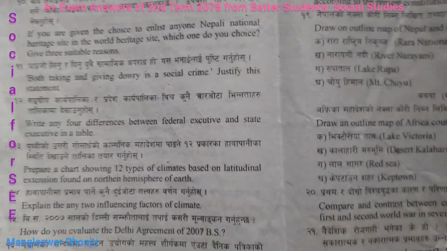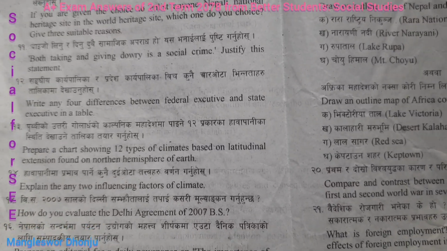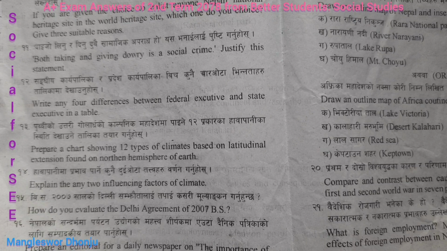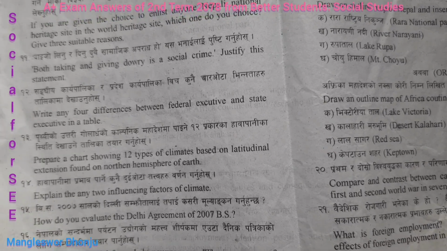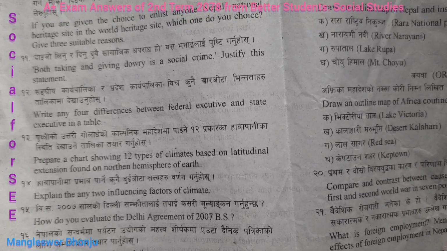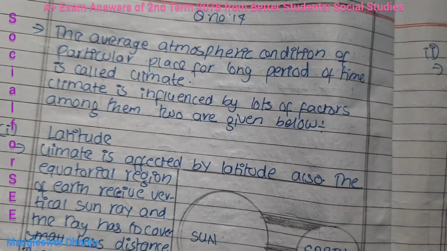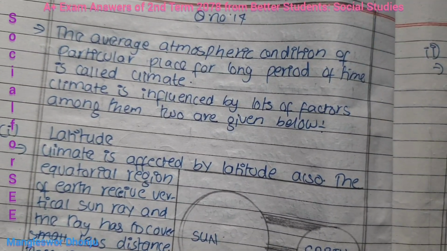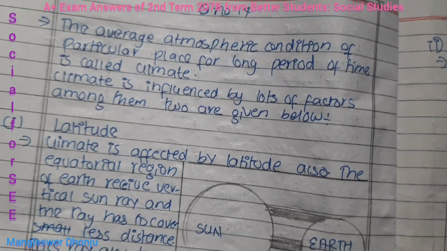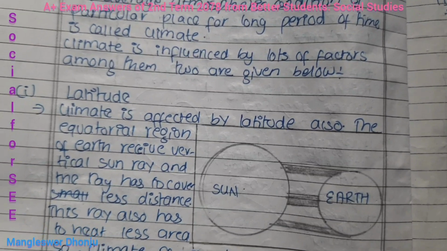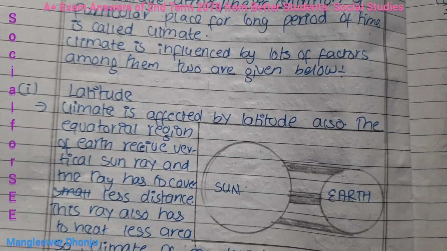I have the next copy over here. And question number 14, explain any 2 influencing factors of climate. Regarding 2 influencing factors of climate, this student has written in this way. Definition of climate, actually it is needless to write, but here he has given it in the right way.